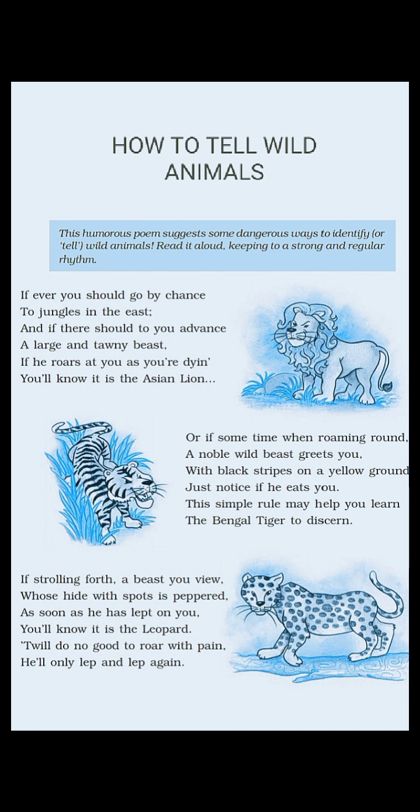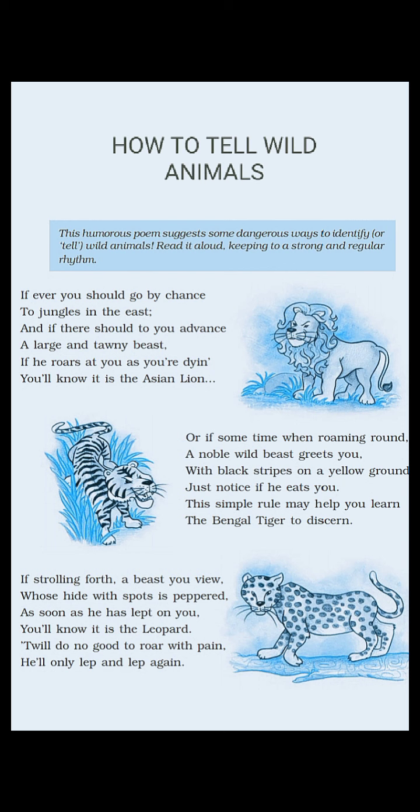The poet is telling you, if you should go by chance, if you get an opportunity to go to a jungle towards the east side. If I talk about eastern India, Kaziranga National Park or Sundarbans in West Bengal, you will get such kind of animal that is in front of you, that is in the picture. It is called the lion. And if you should go more advanced, meaning more toward the jungle side, a large and tawny beast. Tawny here is referring to the color. It is orange brown color.